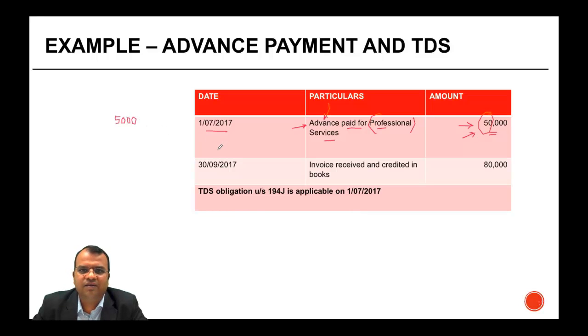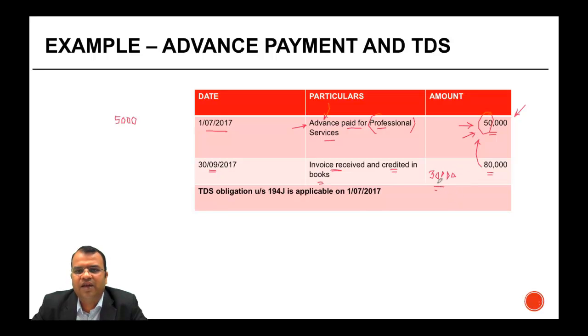On 30th of September, the person receives the invoice and credits it in its books of accounts. The invoice is for 80,000. Now out of 80,000, 50,000 is something on which we have already deducted tax. Therefore, the tax will now be deducted on 80 minus 50, or in other words, 30,000.